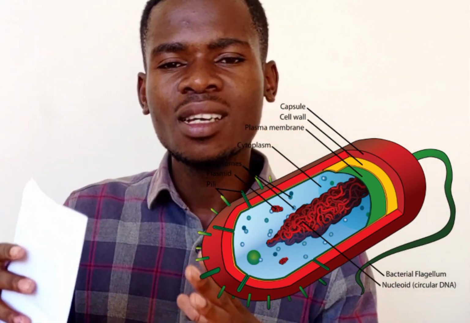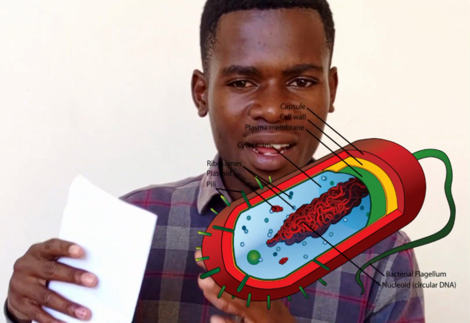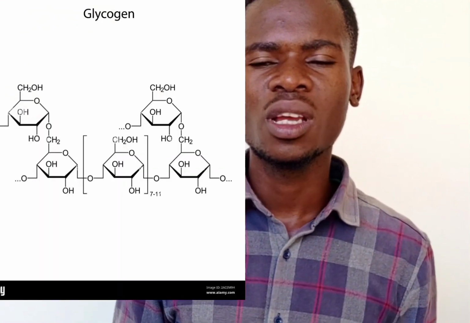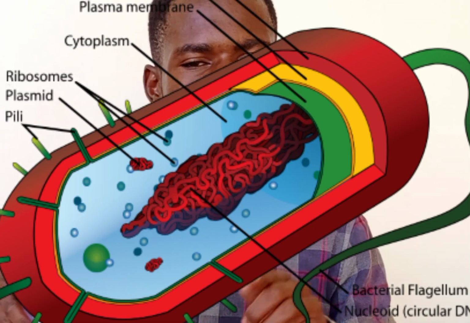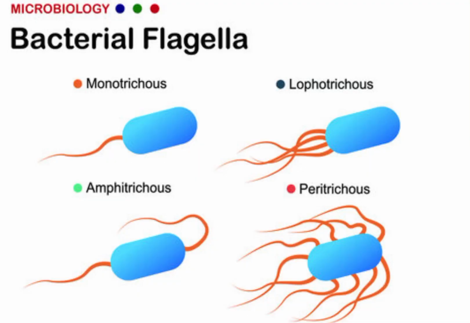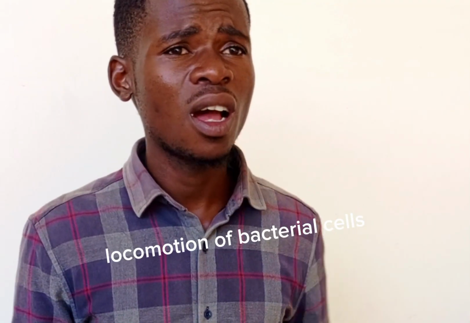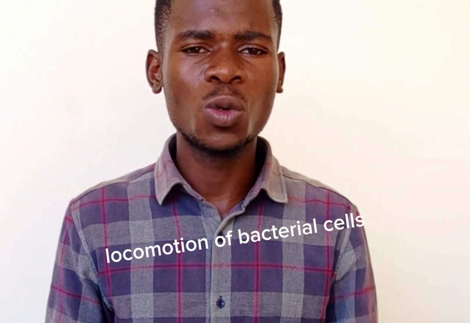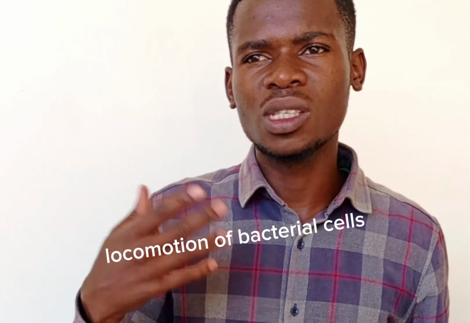Therefore, it has naked DNA and RNA material. Other molecules will exist, for example, the glycogen molecules, and the whole slime layer is always surrounded by microvilli, and it has a flagellum. The use of the flagellum is for locomotion, and it whips. When it whips, it makes the bacterium move.